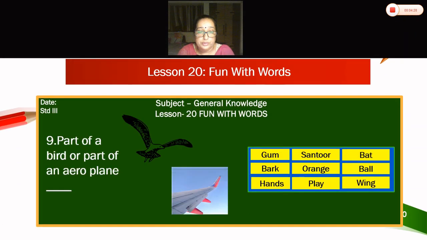Ninth. Now can you see children what it is here? Bird. An aeroplane. Aeroplane's wings. So part of a bird or part of an aeroplane. Wing. Yes children, so we have completed lesson number 20.